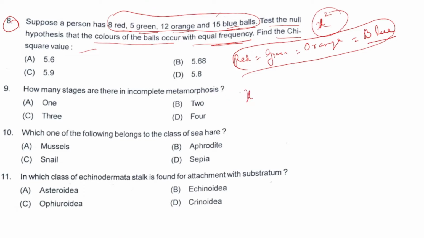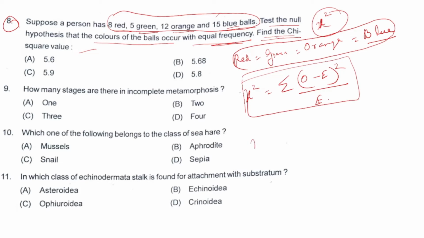From the formula, chi-square is equal to the summation of observed value minus expected value, the whole square, divided by expected value. This is the formula for chi-square you need to remember. Now, the question is asking to find the chi-square value. It will be the chi-square value of red plus that of green plus orange and blue. So we simply put the values in the formula.